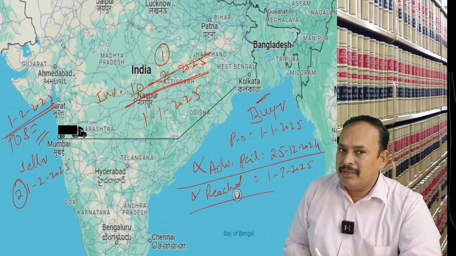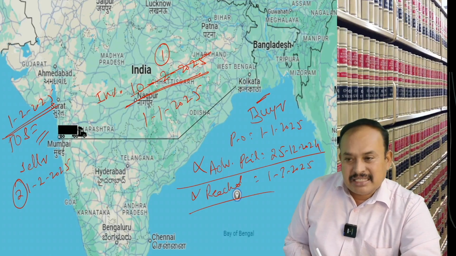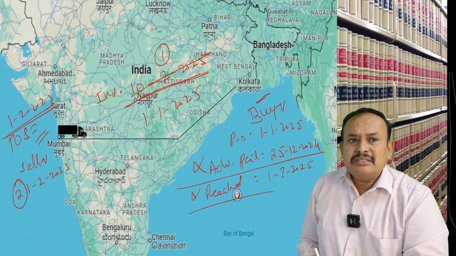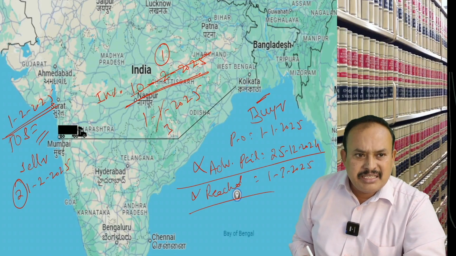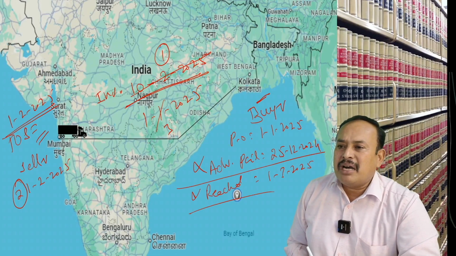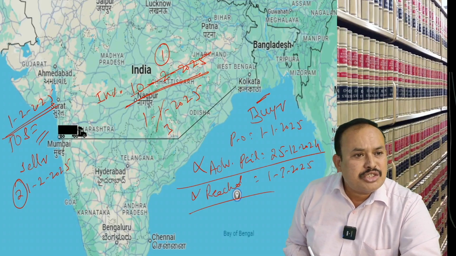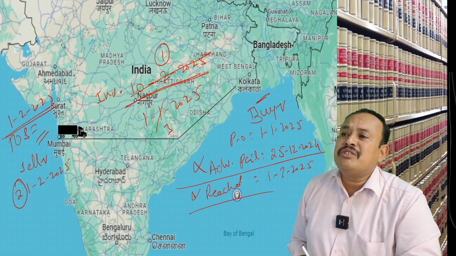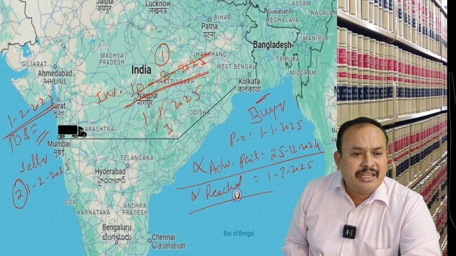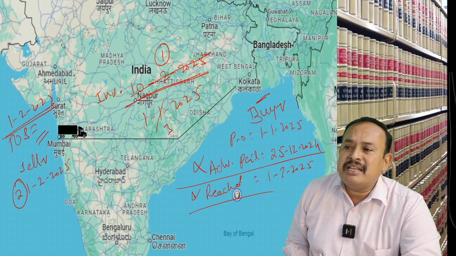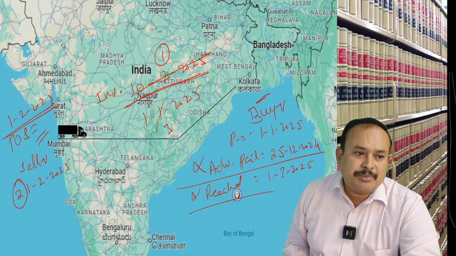Which is earlier? 1st January. Sir, what if the invoice is issued on 1st March? Then 1st March is the date of invoice, the last date to issue invoice is the date of dispatch, 1st February. Which is earlier? 1st February is the earlier date, and it is the time of supply.